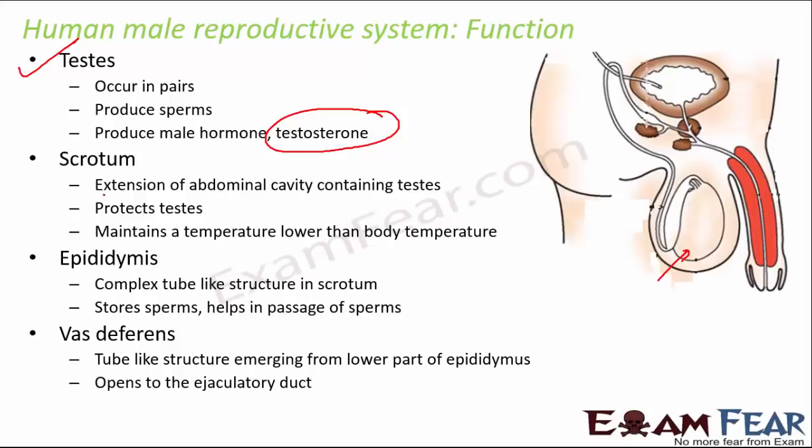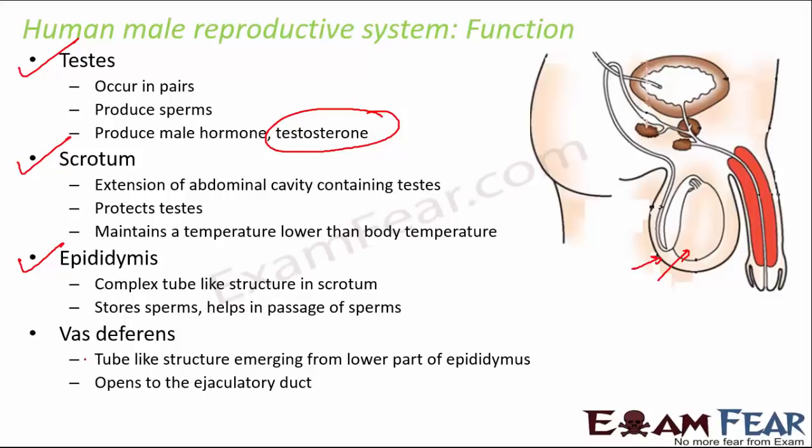Then is the scrotum, whose job is to protect the testis. If you look at this covering of the testis, that is scrotum, and its job is to maintain a temperature lower than the body temperature, because sperms are produced only at a lower temperature, and that's why we have the testis placed within the scrotum, which is outside the body. And then is the epididymis, which is a complex tube-like structure in the scrotum. If you see here, you have this complex tube-like structure, that's epididymis.